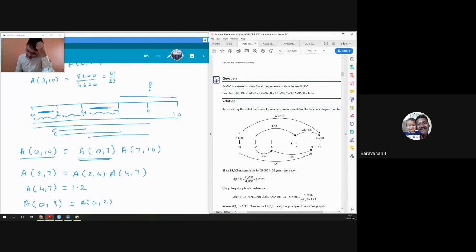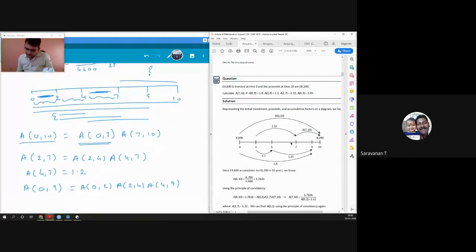So rather than that, I can write this as accumulation factor 2 comma 4, accumulation factor 4 comma 9. If I split in this way, I have all the lines connected. Accumulation factor 0 to 2 will become this divided by these two.